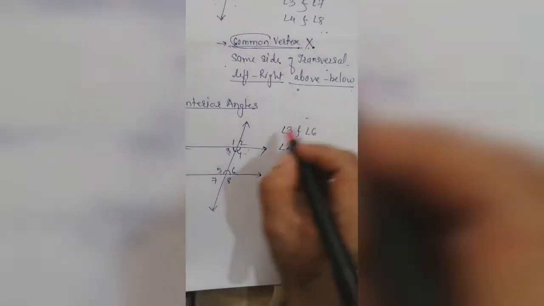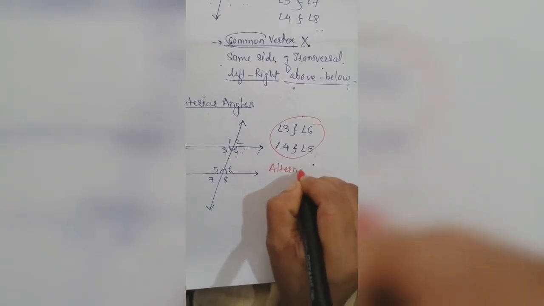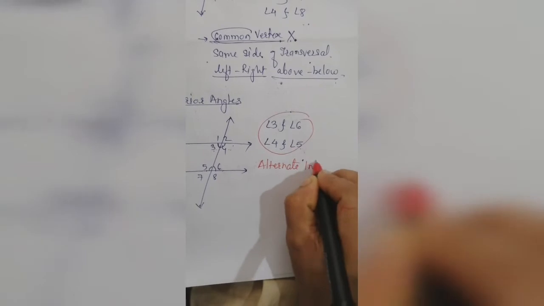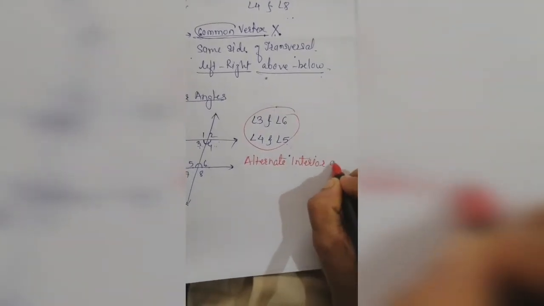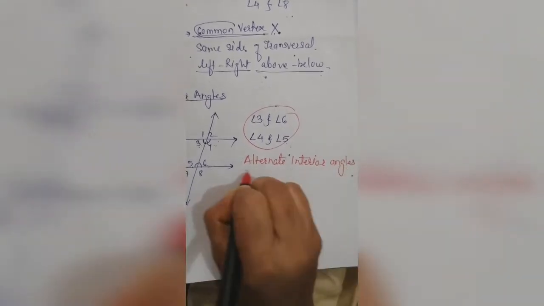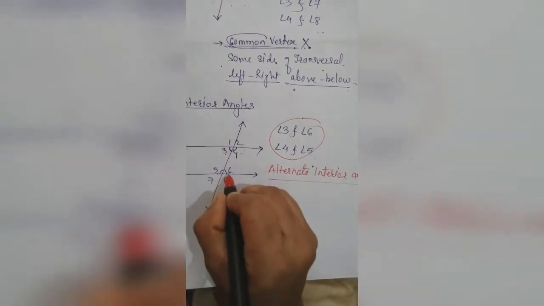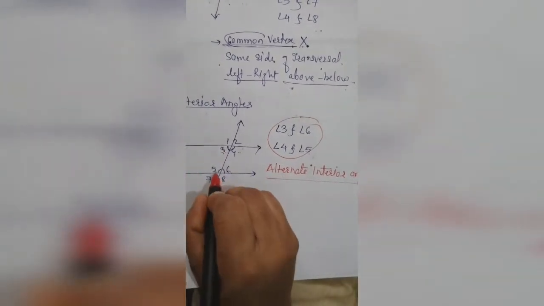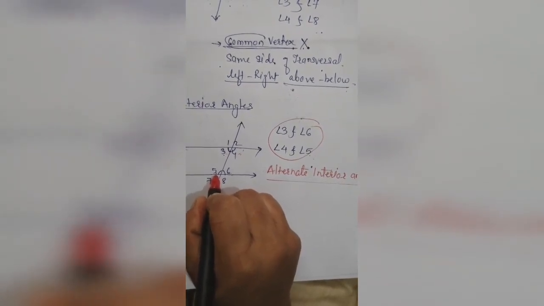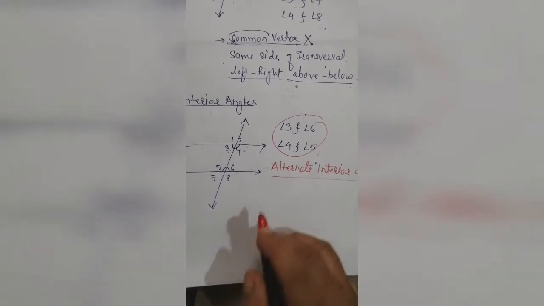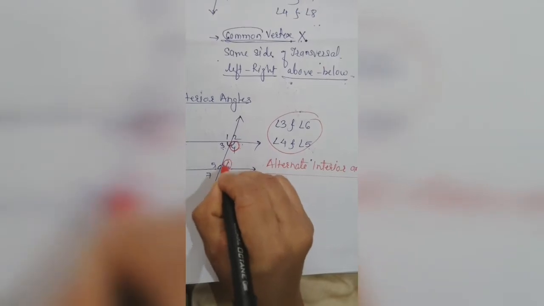Why are they called alternate interior angles? Understood now? This is 3, this is 6, this is 4 and this is 5.